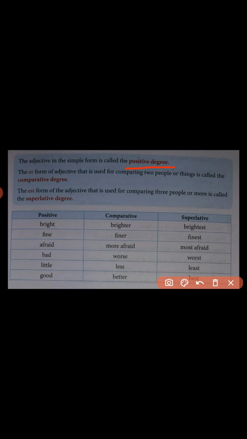If I say he is a good boy, that means here this comparison is made with the other boy who is there. He is compared with the other boy, but both of them are equally good. So here we say this is a positive degree. One more example.